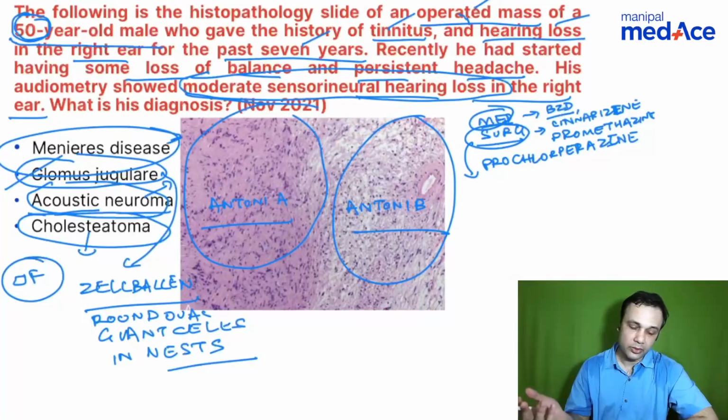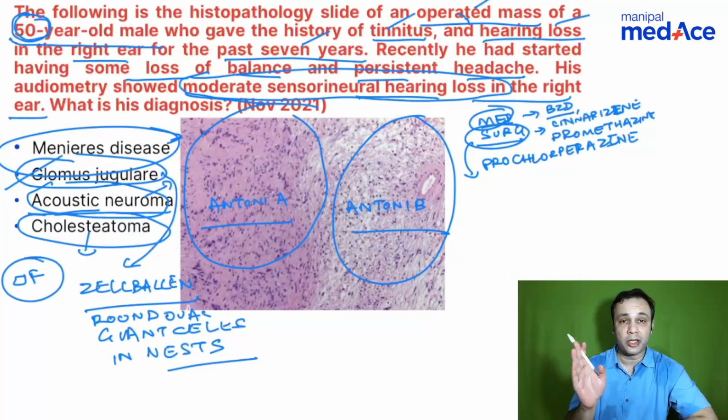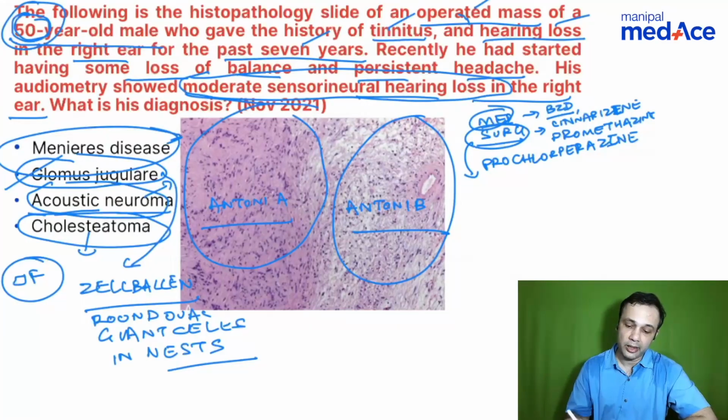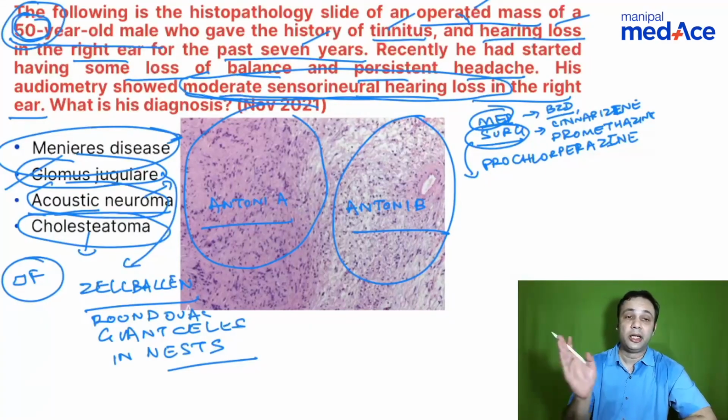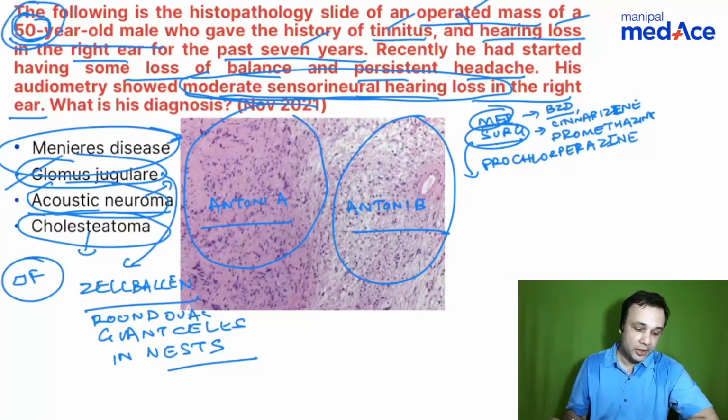No. You see, there's no history of ear discharge. Agreed that it can be a congenital cholesteatoma, but congenital cholesteatoma does not usually present at 50 years of age. Okay, and the characteristic moderate sensorineural hearing loss. It usually presents with a conductive hearing loss. It can progress on to a mixed hearing loss, right?